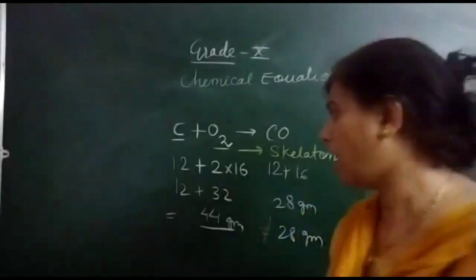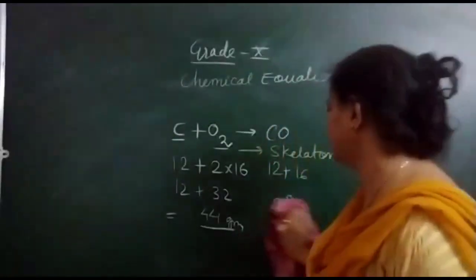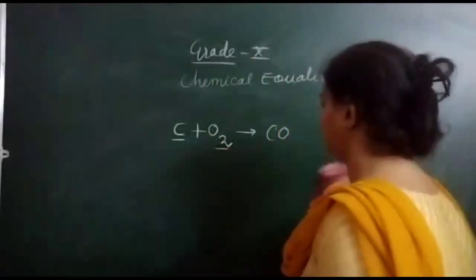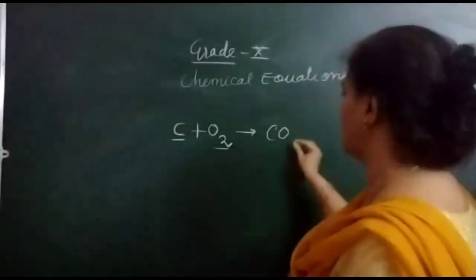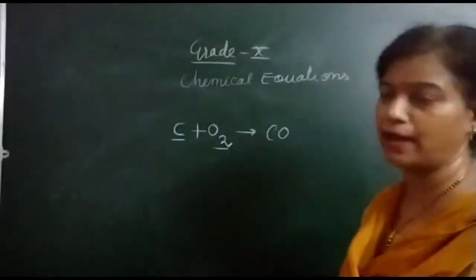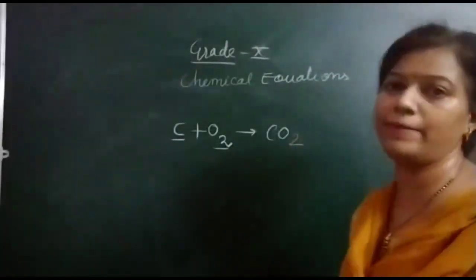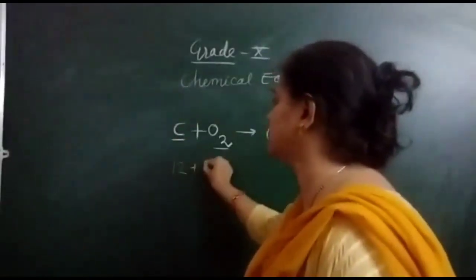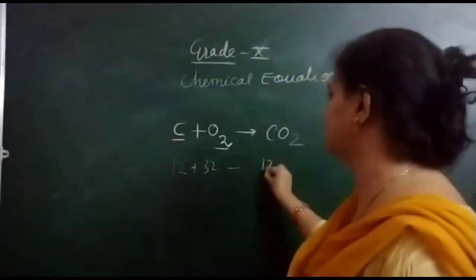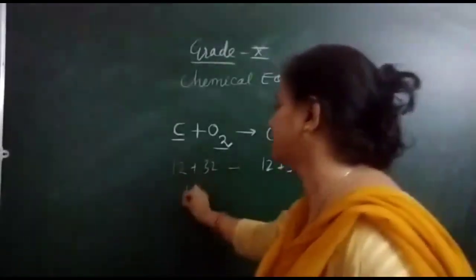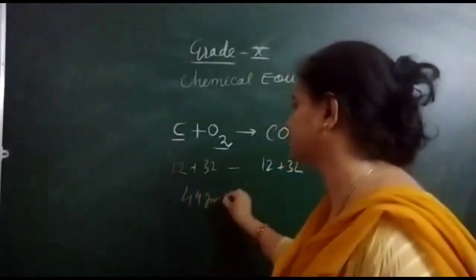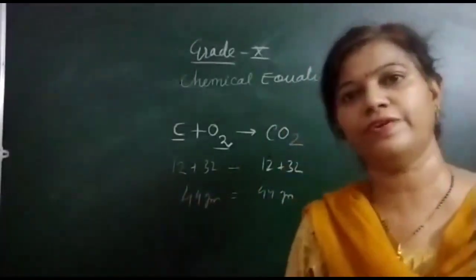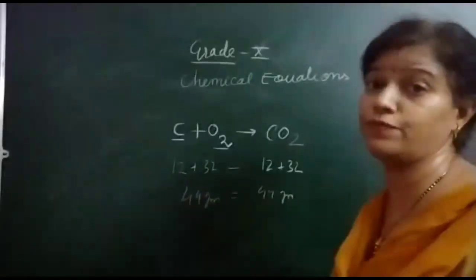Clear? Now, if in place of this, I form carbon dioxide. Carbon reacts with oxygen and it will form carbon dioxide. Now, the total mass, again 12 plus 32. Here again it becomes 12 plus 32. So, it is also 44 gram. So, now the total mass of the reactant is equal to the total mass of the product.